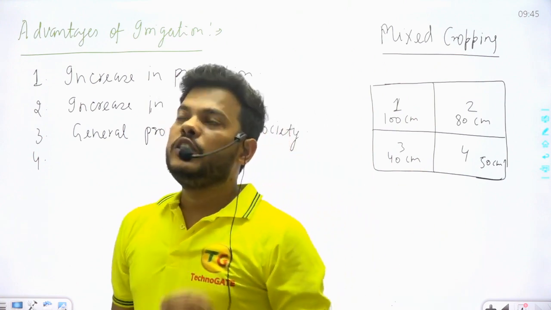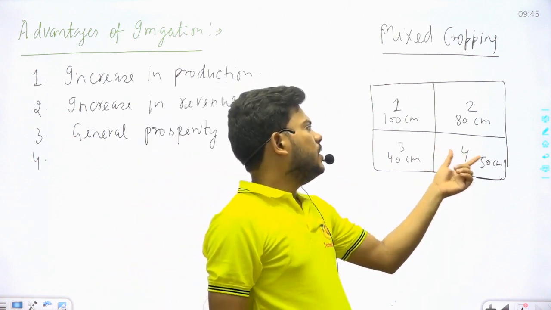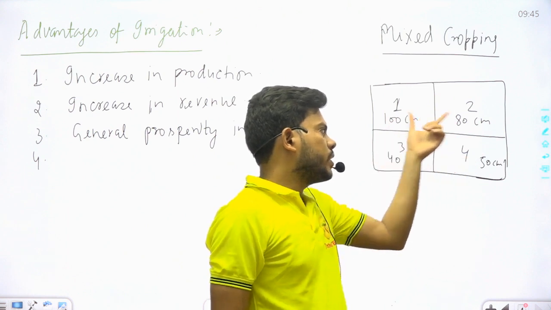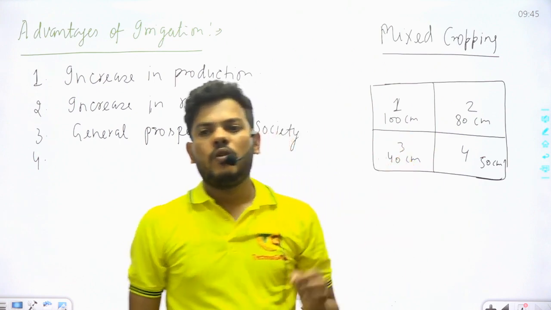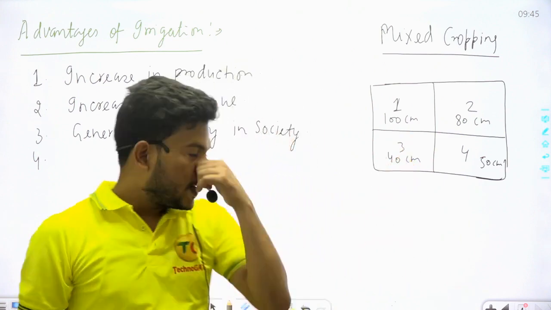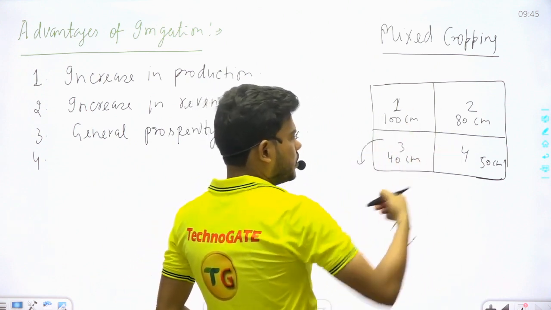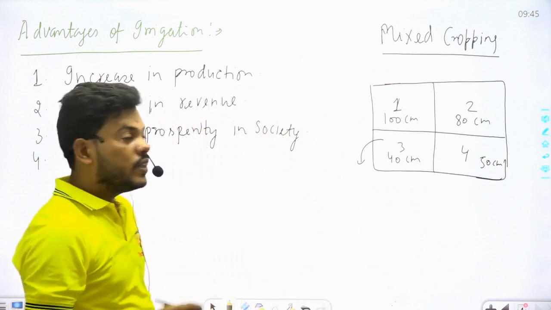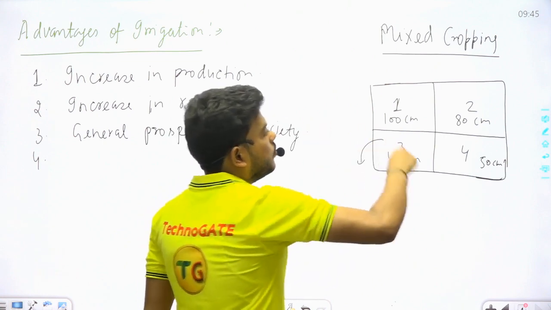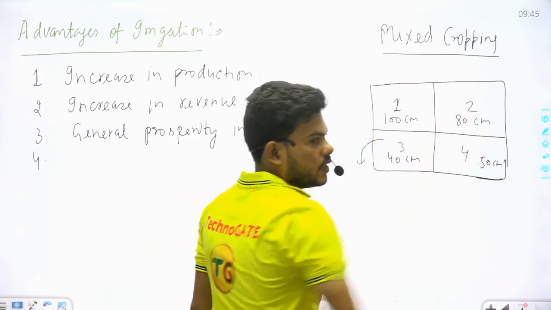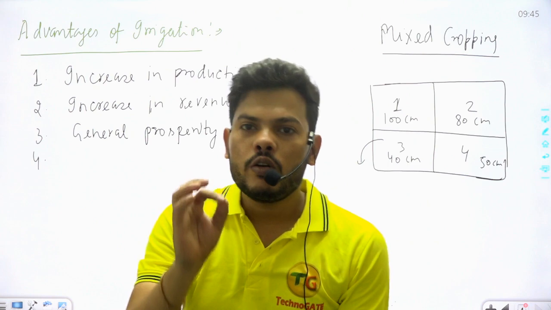Because they assume that if rainfall occurs, at least any one of these crops can grow in full form, in full maturity form. At least one crop can grow, so they can earn money from this crop, and this money overcomes all the investment. This is mixed cropping, and this is the thought of any farmer.